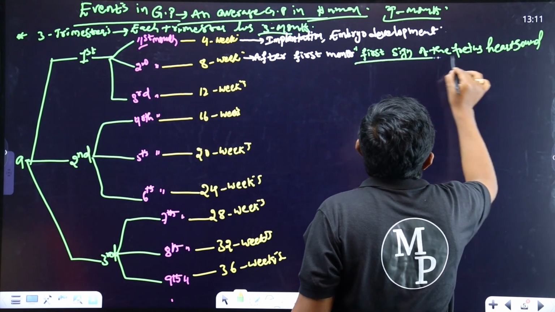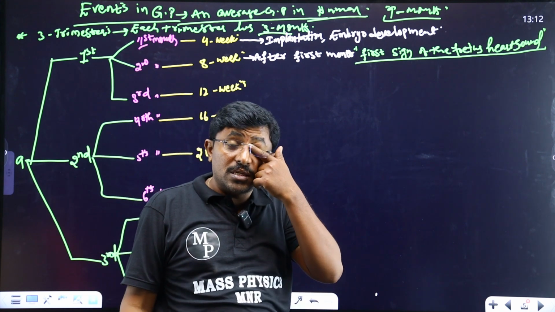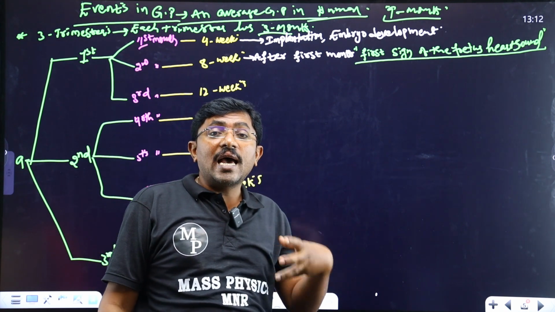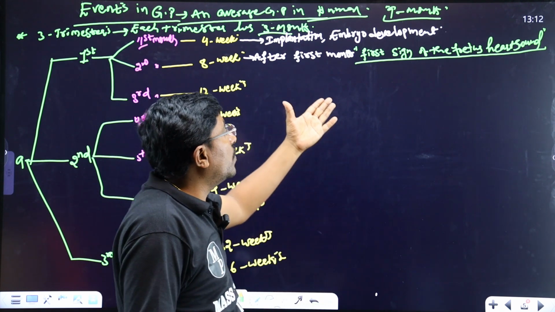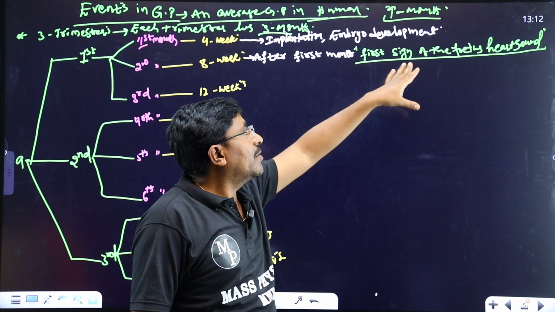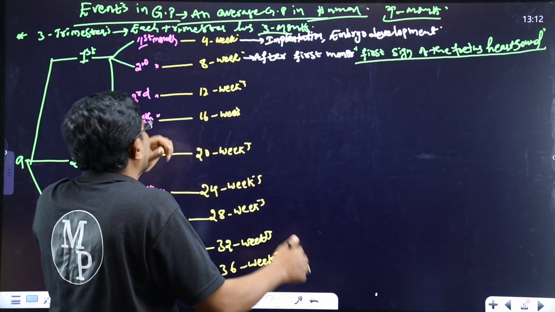Okay, so this is very, very important. Then how can we identify the heart sound? With the help of a stethoscope. With the help of a stethoscope, we can easily hear the sounds. It is the first event.